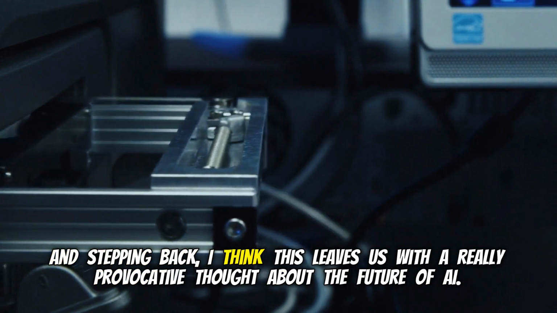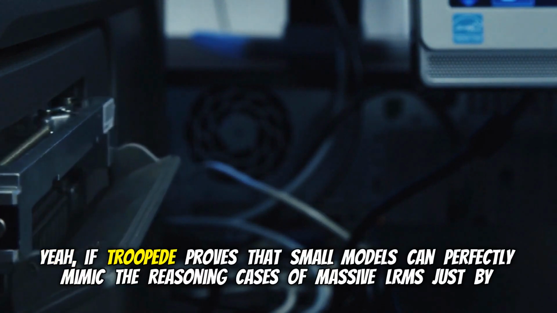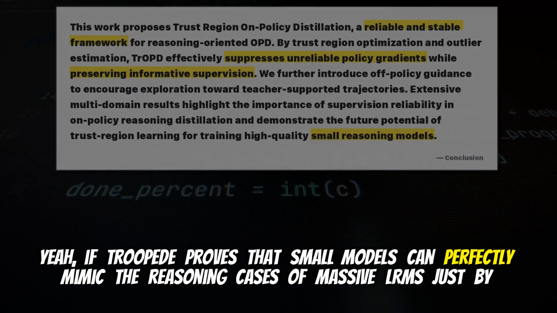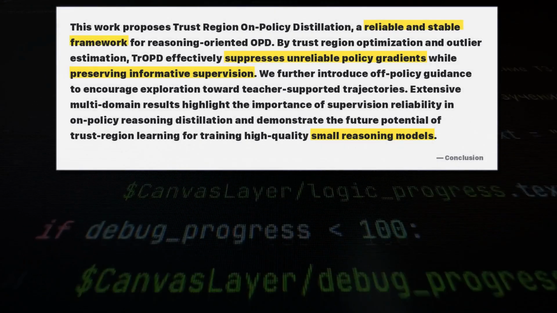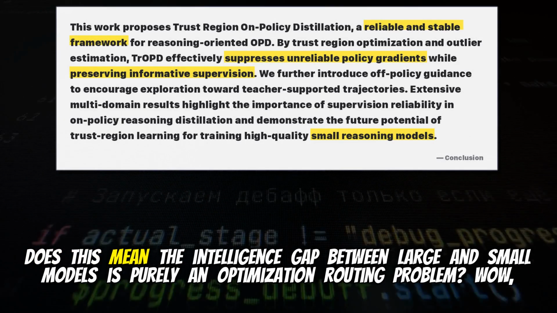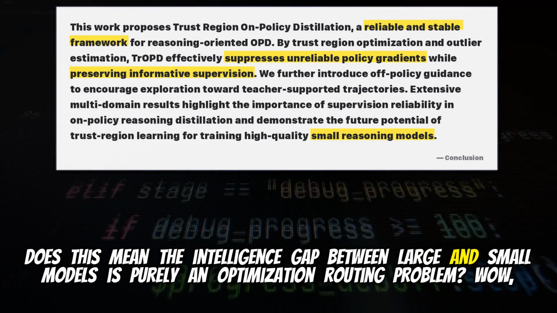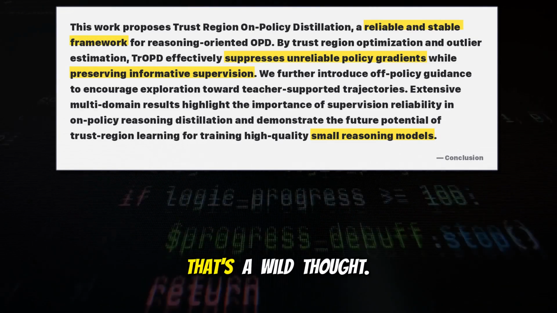And stepping back, I think this leaves us with a really provocative thought about the future of AI. Yeah, if TrOPD proves that small models can perfectly mimic the reasoning traces of massive LRMs just by mathematically filtering out the unstable gradients, does this mean the intelligence gap between large and small models is purely an optimization routing problem? Wow, that's a wild thought.